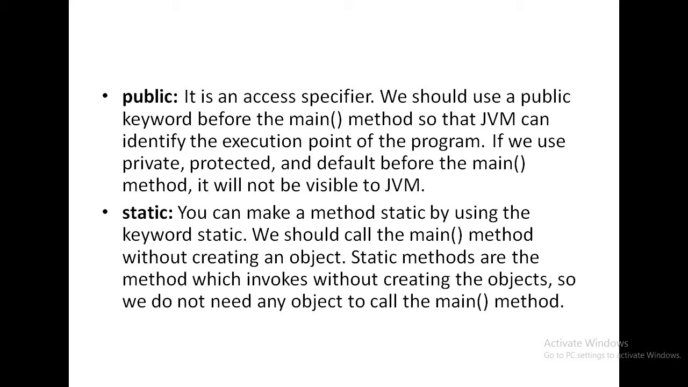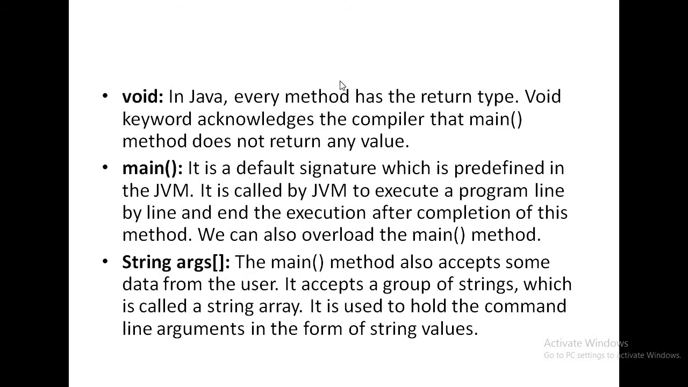In a single word, why is the main method declared as static? Now, the main method is declared as static because the main method is called before the creation of an object. Okay. Next, we know why the main method is declared as void: because the main method does not return anything to the compiler. In Java, every method has a return type. The void keyword acknowledges the compiler that the main method does not return anything.